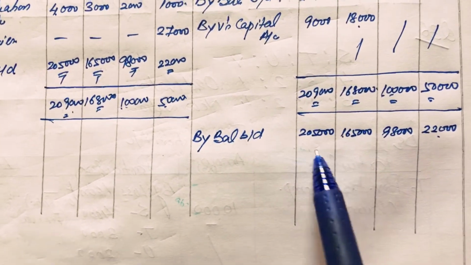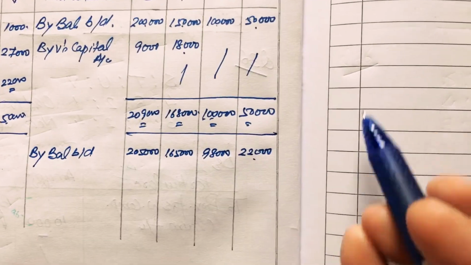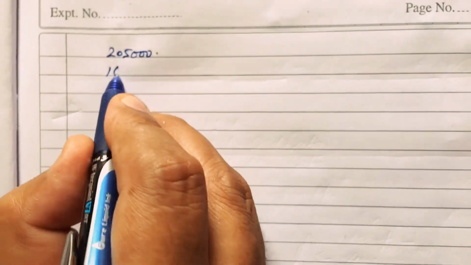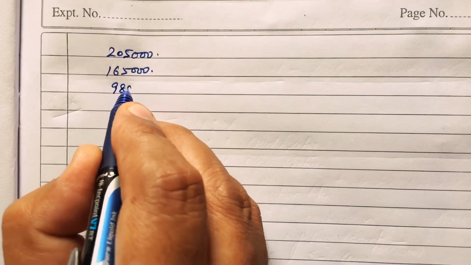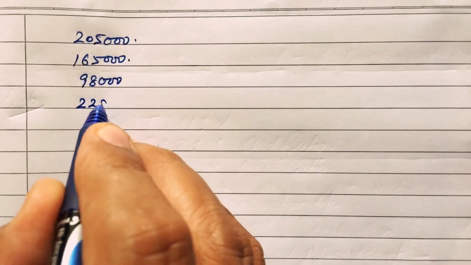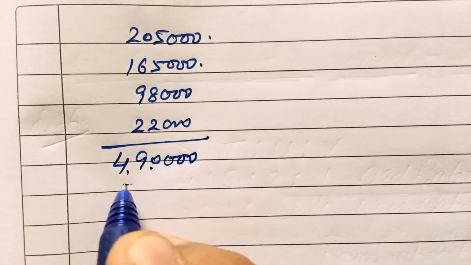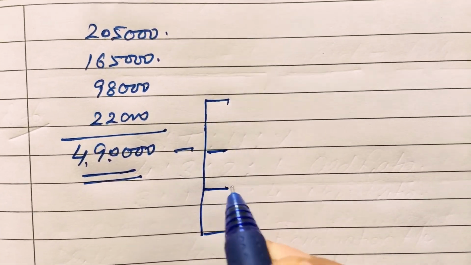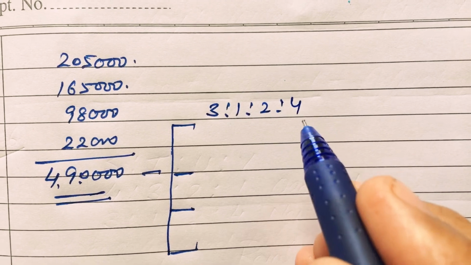That means the partners decide that these balances should be in their new profit sharing ratio. First of all we will add the balances of the capitals: 2,05,000, 1,65,000, 98,000 and 22,000. The total is 4,90,000, and now this should be in their new profit sharing ratio, which is 3:1:2:4 given in the question.